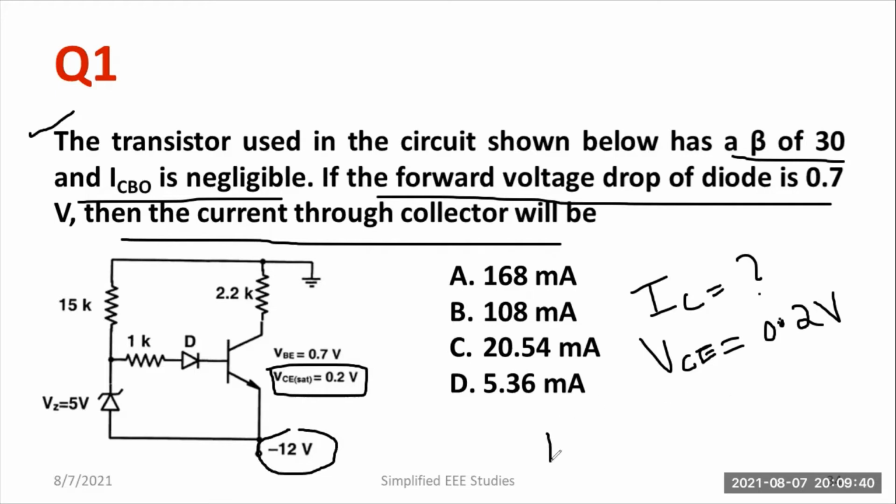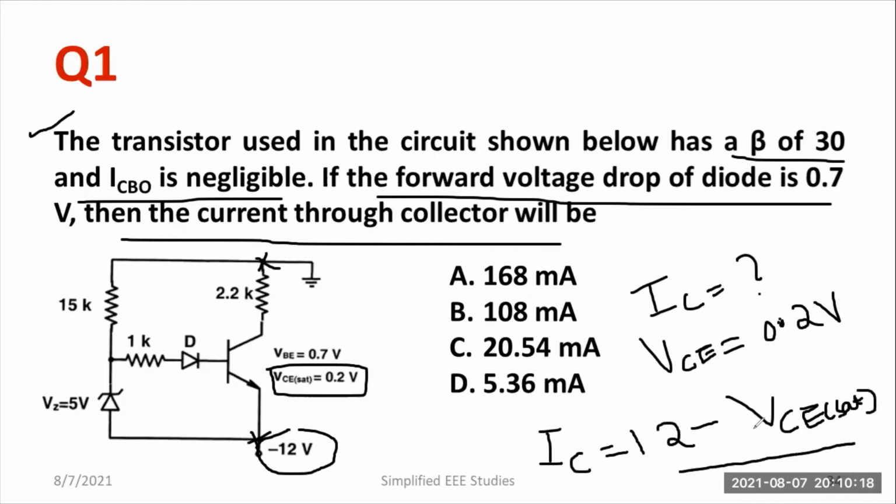Now I need to calculate the IC. You can use the general equation of current: current is equal to the voltage drop divided by the total resistance in that particular path. Consider only this particular path, which I have already marked. So IC is equal to the voltage drop across that path, 12 minus VCE, where VCE is the saturated voltage, whole divided by the collector resistance, let me call it RC.